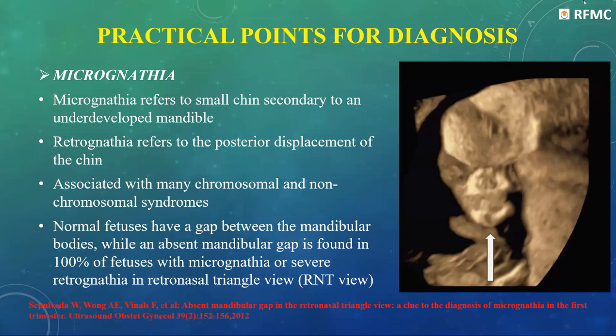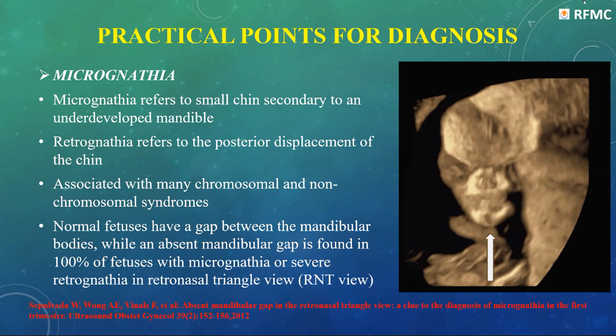Now, practical points for the diagnosis of micrognathia. Micrognathia basically refers to small chin, which is secondary to underdeveloped mandible. And retrognathia is basically the posterior displacement of the chin, in which the AP diameter of the mandible will be shortened. Now, it is associated with many chromosomal and non-chromosomal syndromes.